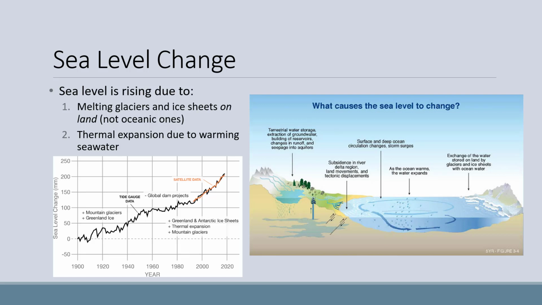A problem related to warming temperatures is sea level rise. The graph on the bottom shows sea level change over time. Sea level is rising due to melting glaciers and ice sheets on land, not oceanic ones. Icebergs, which are in the ocean, are just like ice cubes in a glass and won't raise the water level. But ice on land that melts gets added to the ocean and will increase sea level. Sea level also increases due to thermal expansion due to water warming. The figure on the right is a really good diagram that shows the mechanisms of sea level rise well.